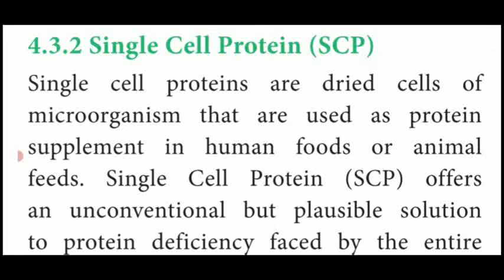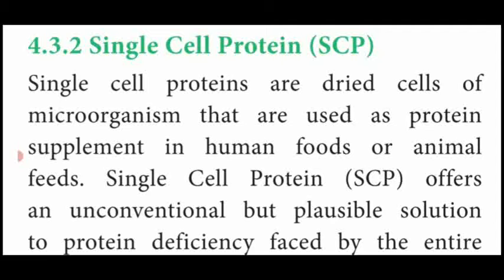How they'll ask the question: what is single cell protein? Name the organisms which are used to prepare single cell protein. How can we prepare the single cell protein? Then the application of single cell protein.